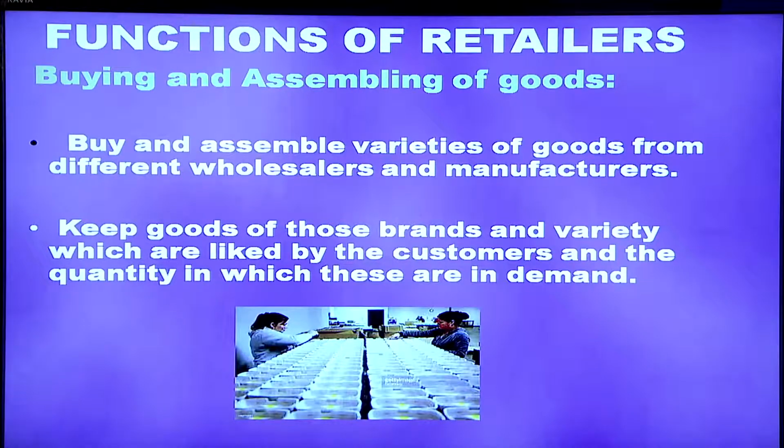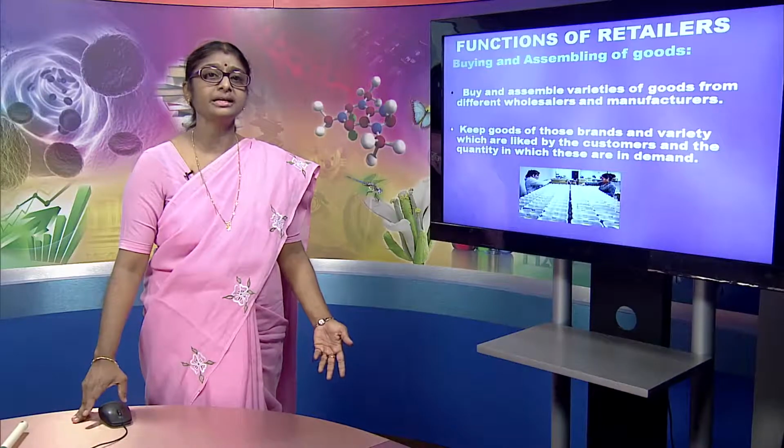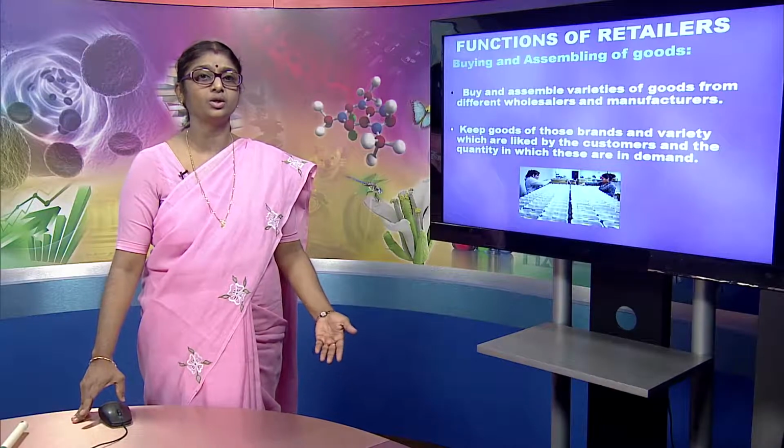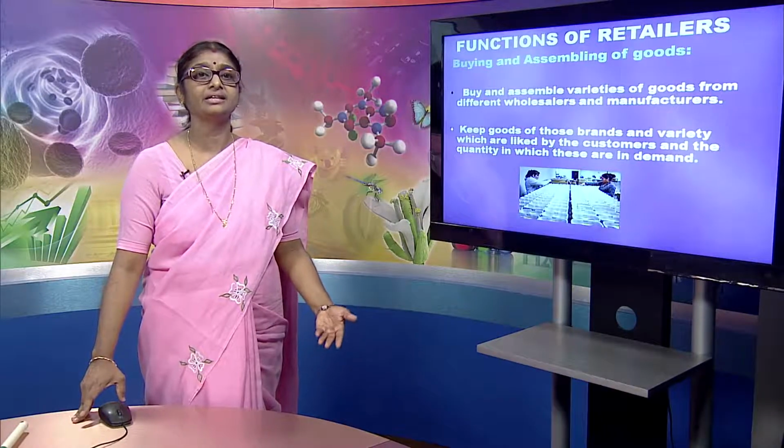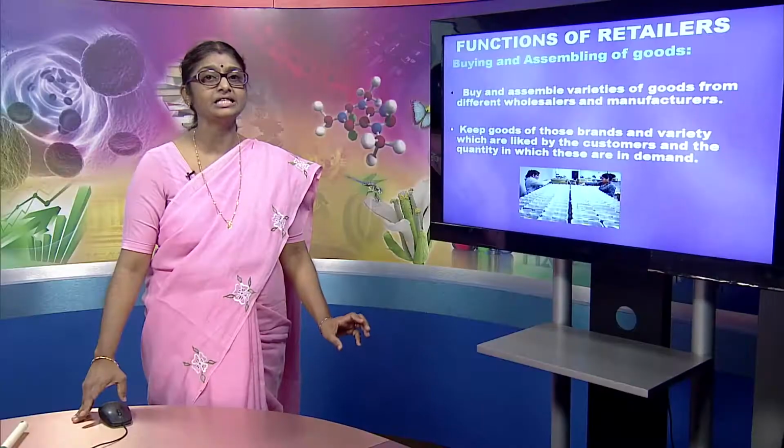Suppose you are seeing 10 tons of a particular product, for example wheat or rice, will the consumer be able to buy that? No. So, according to the needs of the consumers, 1 kilo, half kg, like that retailers are packing and displaying